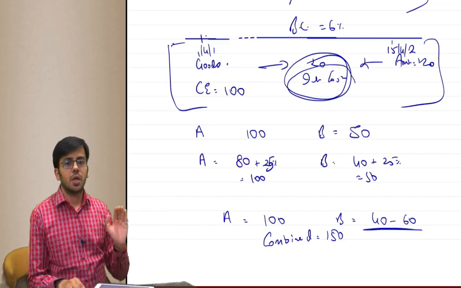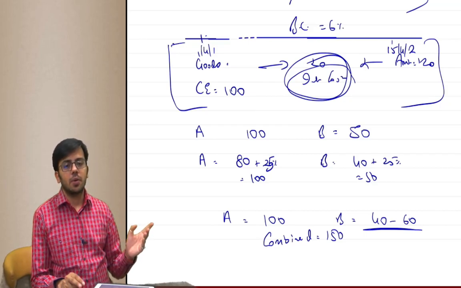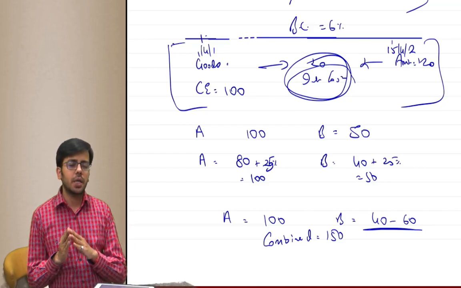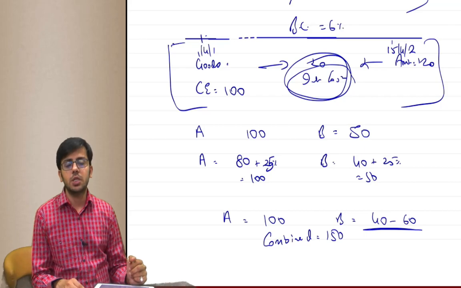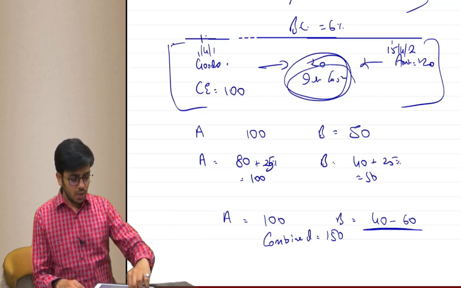Residual approach. If B is sold at any price below that, above that, in a range of price, B is sold in the market at a highly volatile price, there is a wide range of price at which B is sold in that market, like I said, 40 to 60.